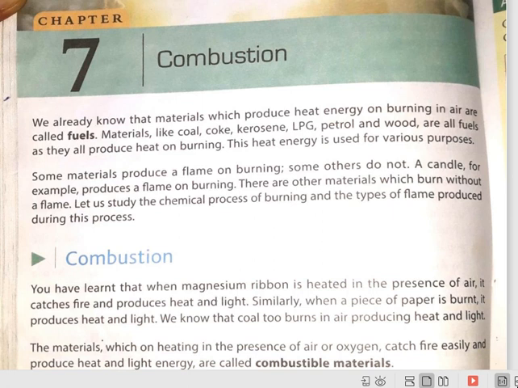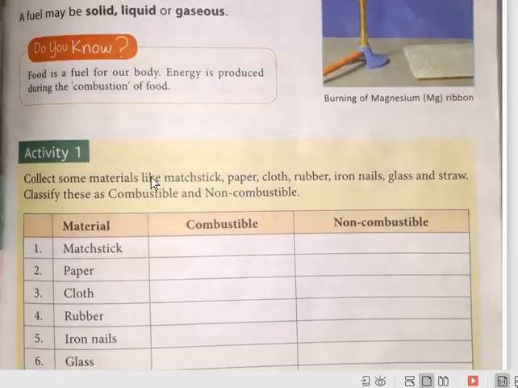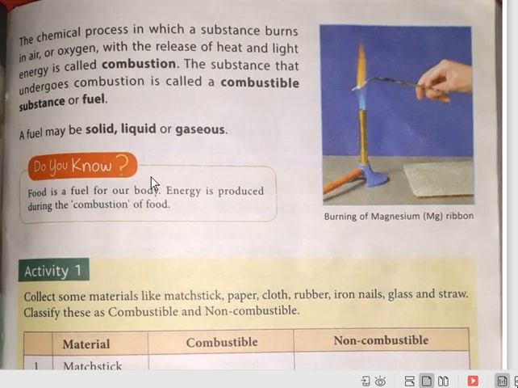In the presence of oxygen or air, the substances which burn are called combustible material. They are also called fuel, like petrol, diesel, coal. These are examples of combustible material as well as fuel. So we can say combustion is a chemical process in which a substance burns in air or oxygen with the release of heat and light energy. It's called combustion.